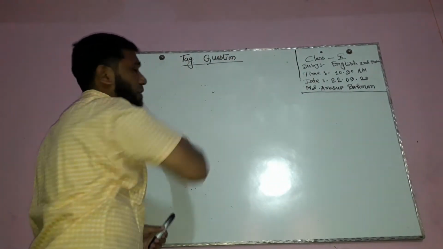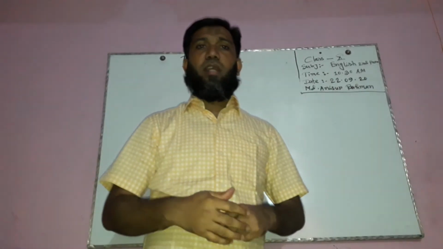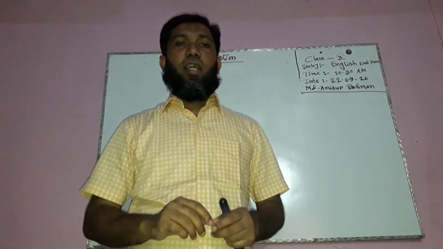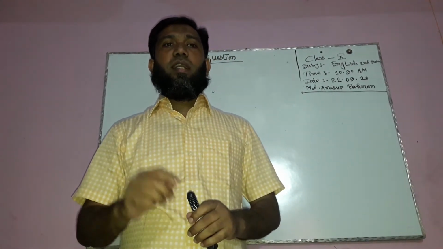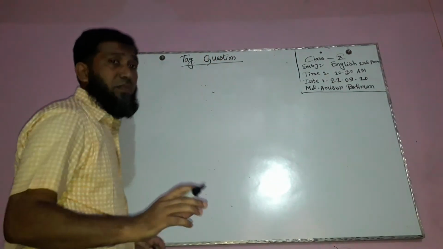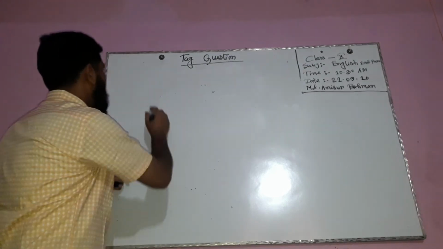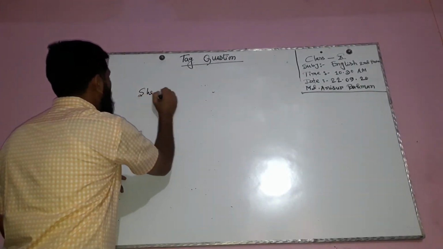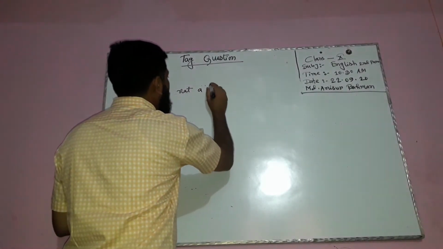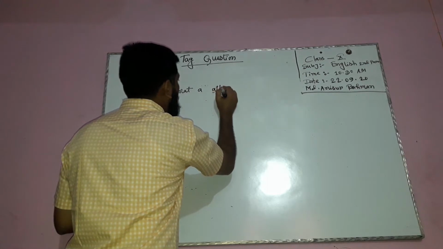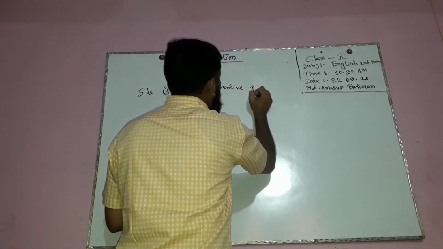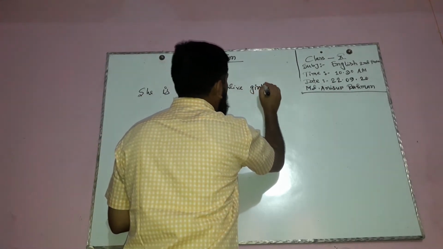We can form tag questions in two ways. One is the affirmative way and the second is the negative way. We use the affirmative way for a negative sentence. I mean, we form an affirmative tag for a negative sentence, such as: She is not an attentive girl.